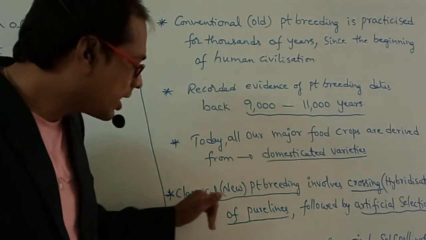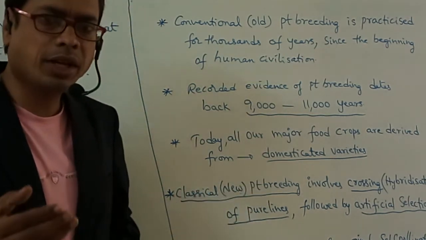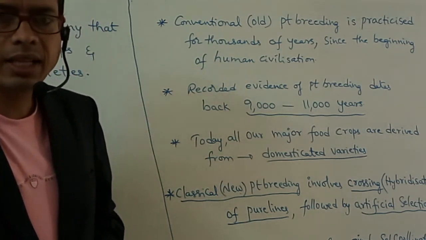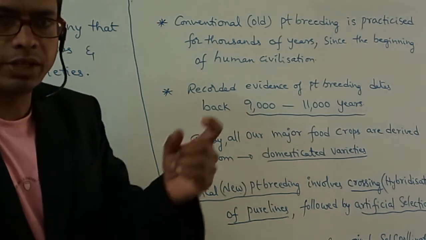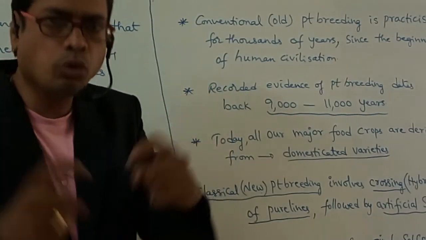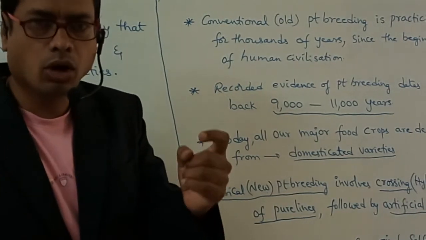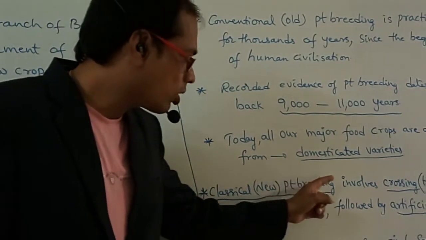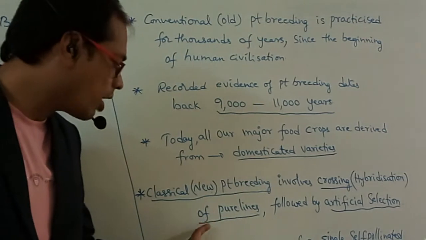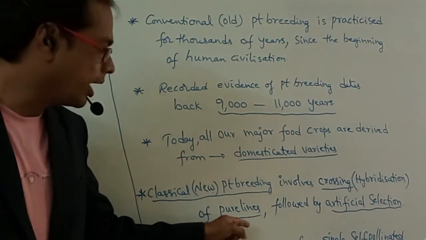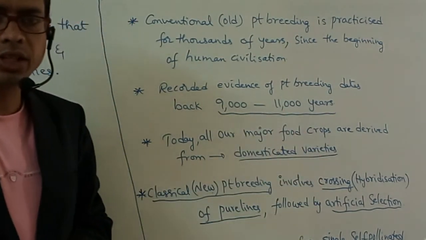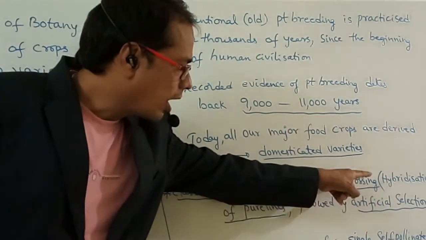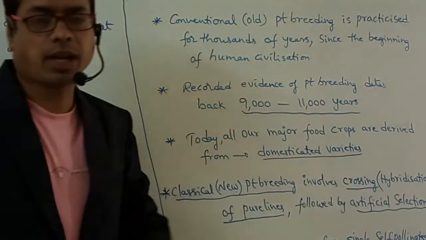Right. Classical plant breeding. Classical means new. So classical plant breeding involves crossing of two plants which are pure lines, followed by artificial selection. That is, classical plant breeding involves both hybridization and selection.